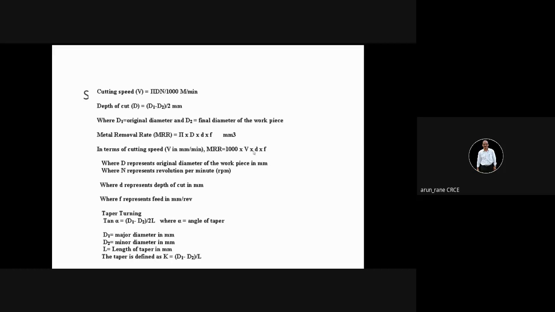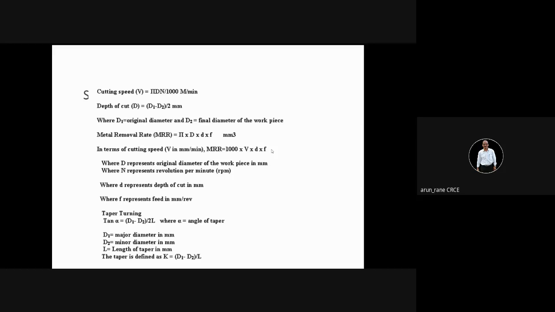D is the diameter. You should be very careful about the units. Otherwise, it is a very simple calculation. D is the diameter, which is expressed in millimeter, and F is the feed rate.